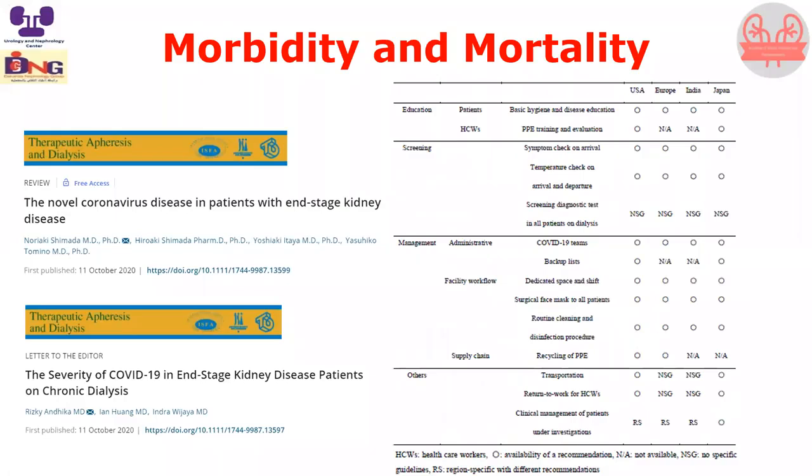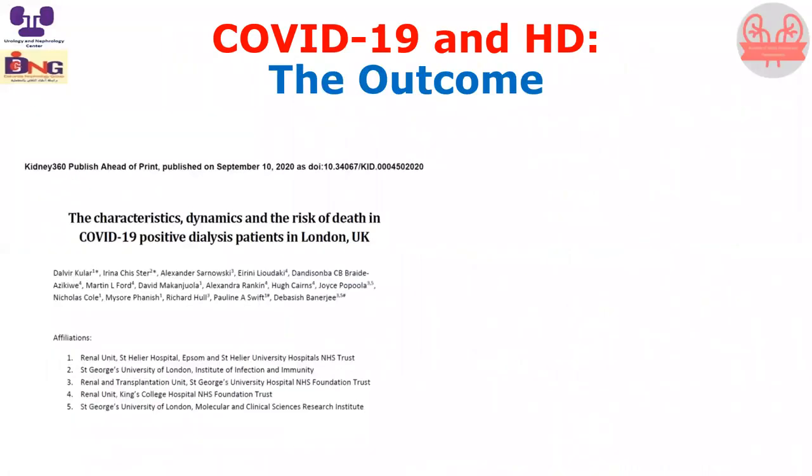dialysis. And this is a smart checklist for screening, management, and others. And as you see, the circle means availability of recommendation. NA means not available, and this is non-specific. So I think we should do our best to make everything available for our patients.